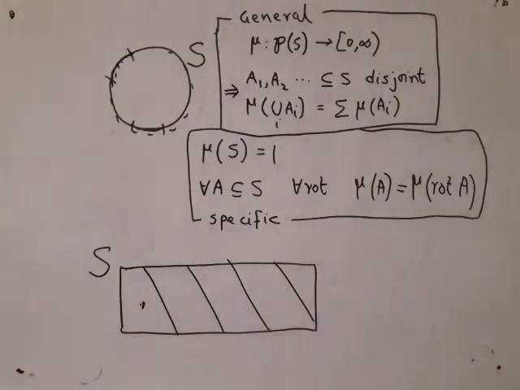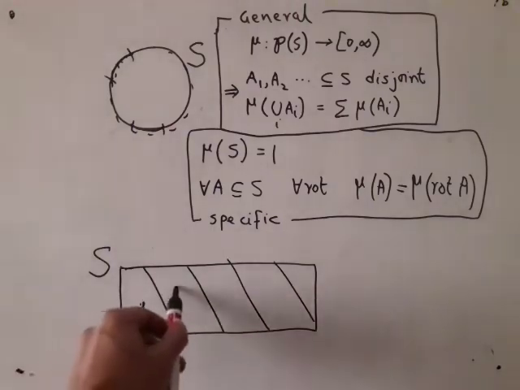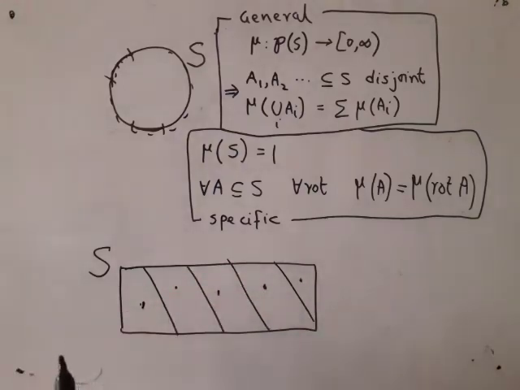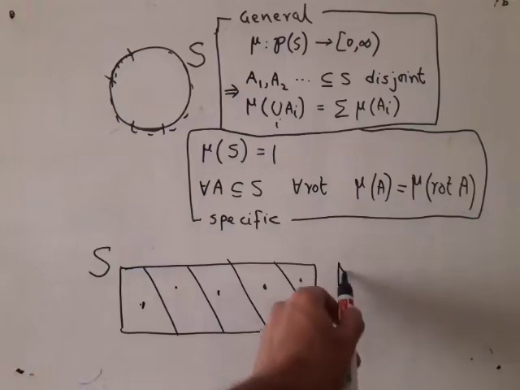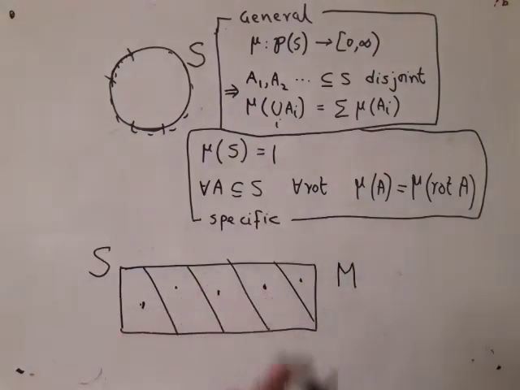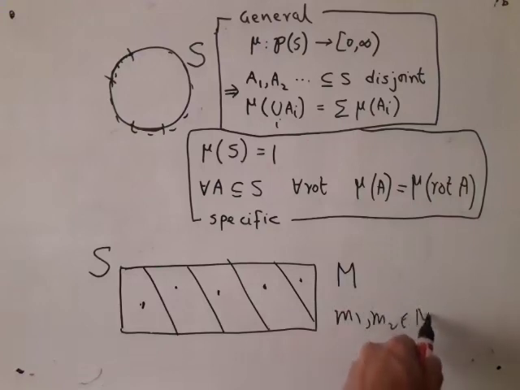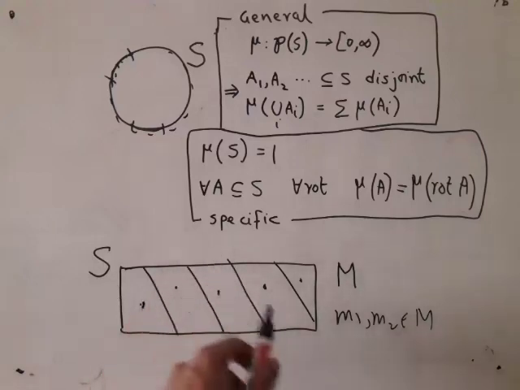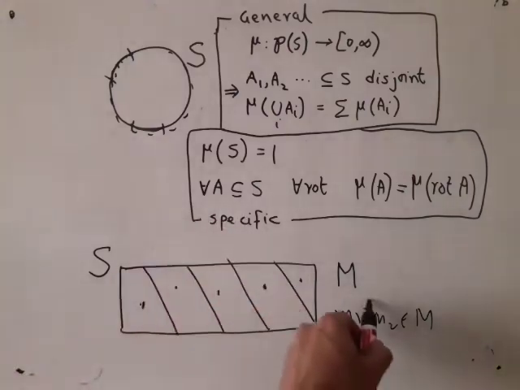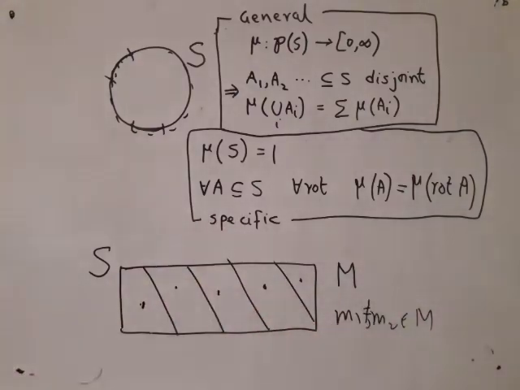Whenever I have an equivalence relation, I will get this partition. What I shall do is I will pick one representative from each partition, and I shall call the resulting set M. So M has exactly 1 point from each partition. So if you take two elements M1 and M2 in M, then you know that M1 and M2 are not equivalent because they lie in two different equivalence classes. So if M1 is not equal to M2, then they cannot be equivalent either.